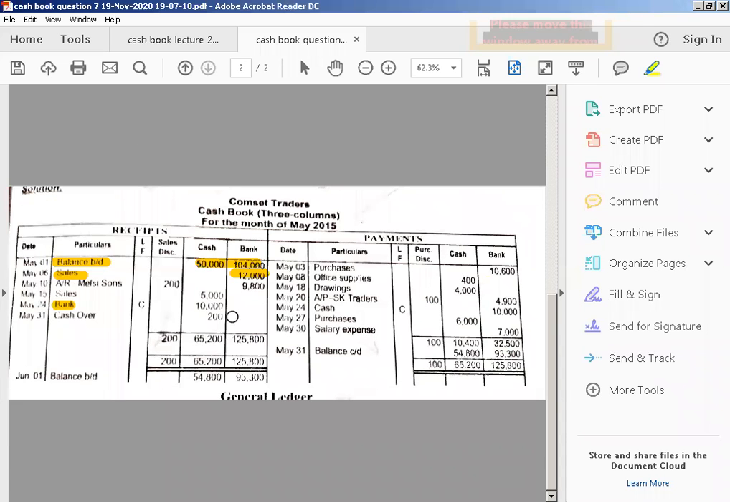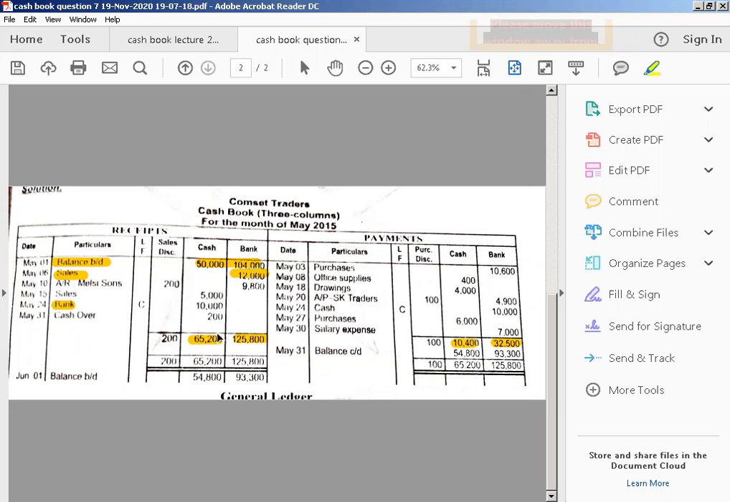We have here, after recording all the transactions from the receipt side of the cash, from the payment side of the cash, then we are recording the transactions in the receipt side bank and the payment side bank. After recording the transactions, we have decided that in the receipt cash column we have 65,200, and in the bank column we have 125,800. And in the payment cash column is 10,400, and the bank column we have 32,500.